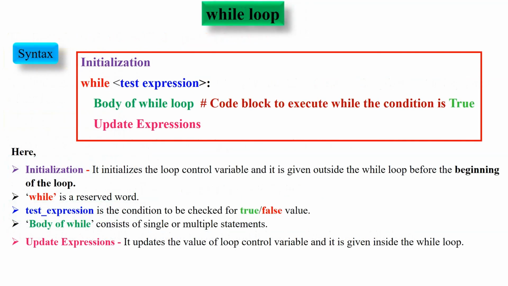The syntax of the while loop is: initialization, while test_expression: body of while loop, code block to execute while the condition is true, update expression. In a while loop, the else statement is optional. Here, initialization initializes the loop control variable and it is given outside the while loop before the beginning of the loop. while is a reserved word. test_expression is the condition to be checked for true or false value. Body of while consists of single or multiple statements. Update expression updates the value of the loop control variable and it is given inside the while loop.